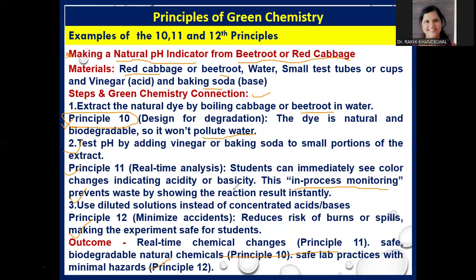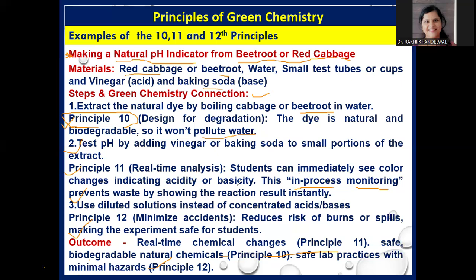Now, the third step is to use dilute solutions instead of concentrated acids or bases. This minimizes the risk of accidents. So by using diluted substances for manufacturing, we can follow the 12th principle of green chemistry.